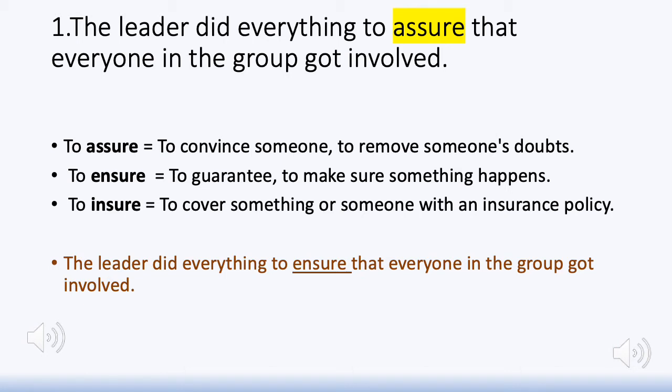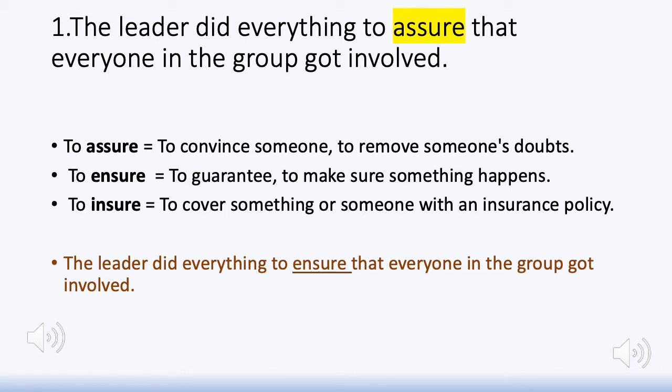So in this sentence, the leader did everything to assure that everyone in the group got involved. You notice that assure as a verb there is not followed by a noun. You have something else going after assure, to assure that everyone got involved. Therefore, assure is not the word that is to be used there. We need to use the word ensure, to guarantee, to make sure that everyone gets involved. So, the leader did everything to ensure that everyone in the group got involved.